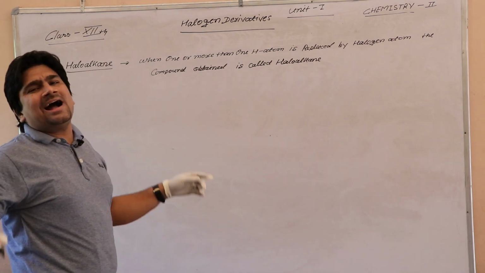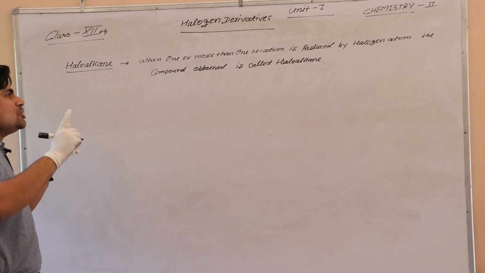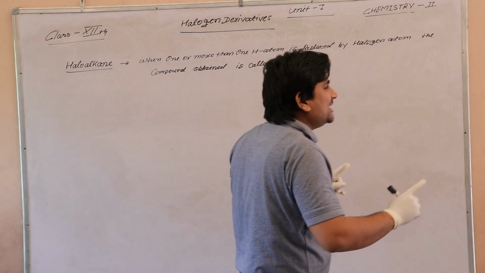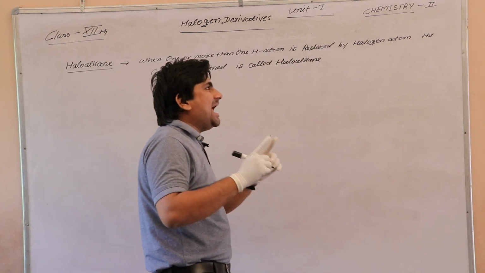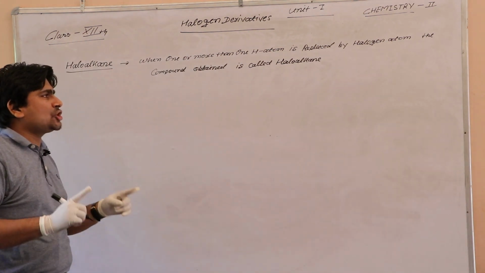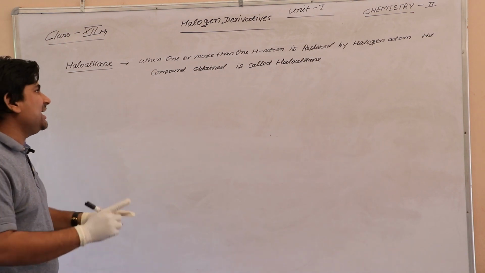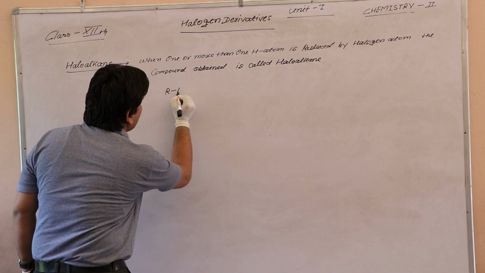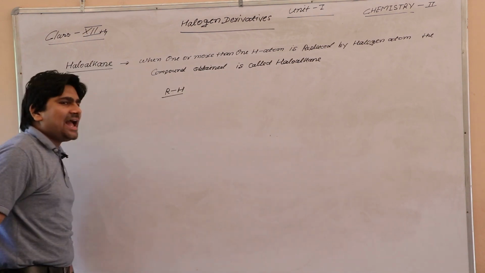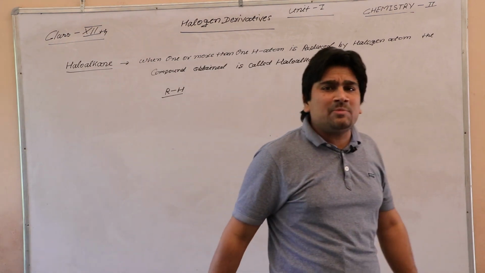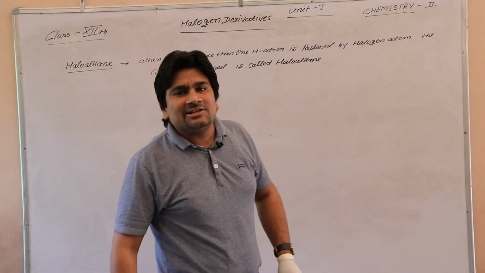When one or more than one hydrogen atom is replaced by halogen atom, the compound obtained is called haloalkane. For example, RH is alkane. We know about the alkane, the carbon surrounded with the single bond.